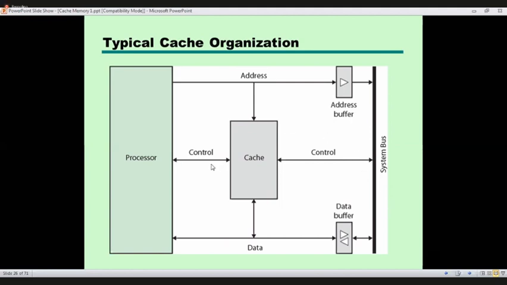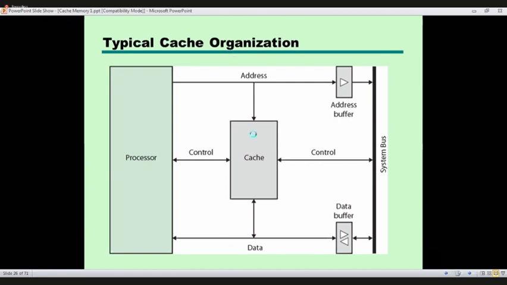If the data address the processor is seeking is not there, then we have to switch on these two buffers, and we have to communicate with the main memory via the system bus, right?